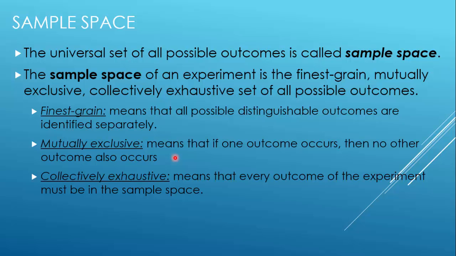Similarly here, when we are talking about outcomes, no other outcome occurs at the same time in that experiment. And collectively exhaustive means that every outcome of the experiment must be in the sample space. So all the possible outcomes are there in the sample space. If you have any such set, it is called a sample space. A sample space is a set in which the outcomes are finest grained, mutually exclusive, and collectively exhaustive.